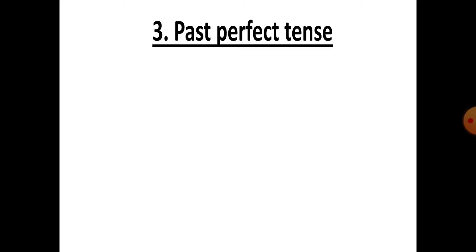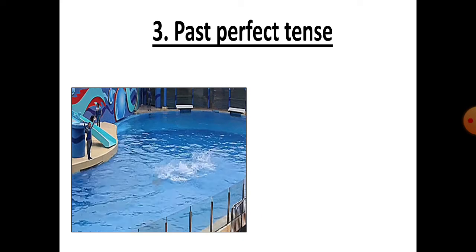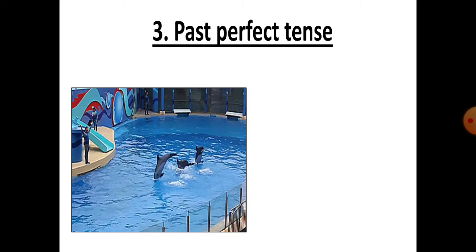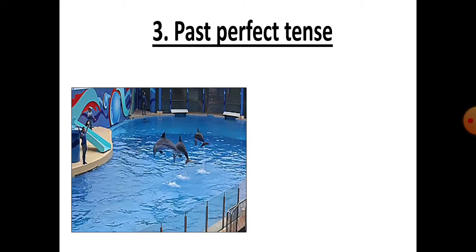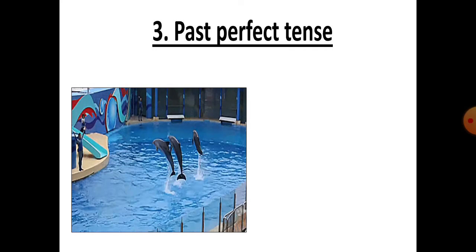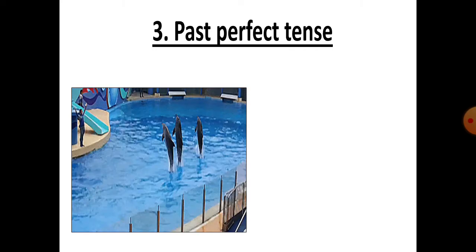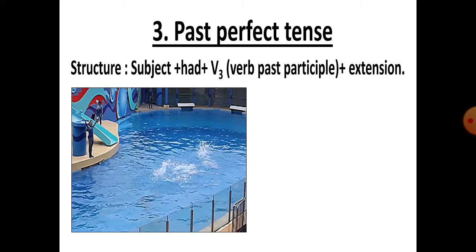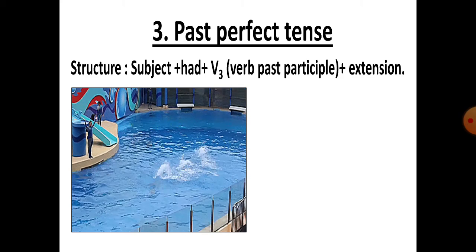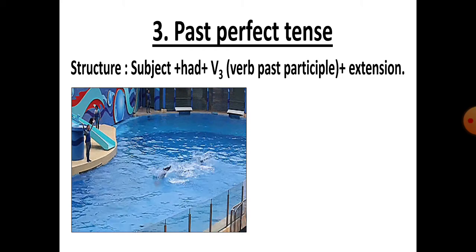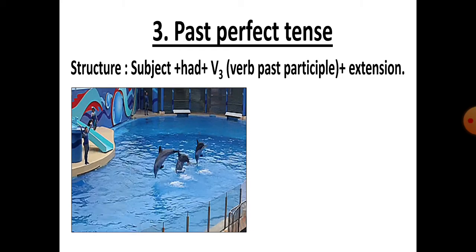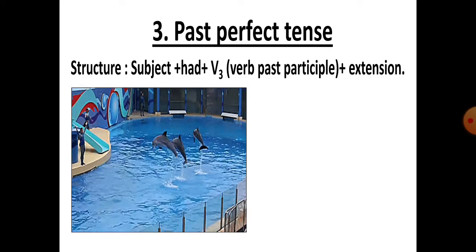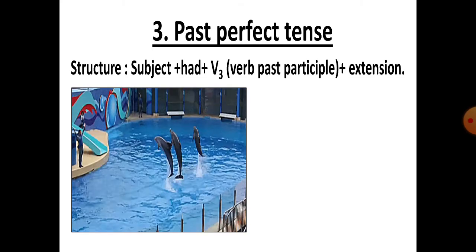Now come to the past perfect tense. What do you see? A show of dolphins jumping. Isn't it? Let's do the structure. Subject plus had plus verb 3, which means verb form of past participle, and the extension.